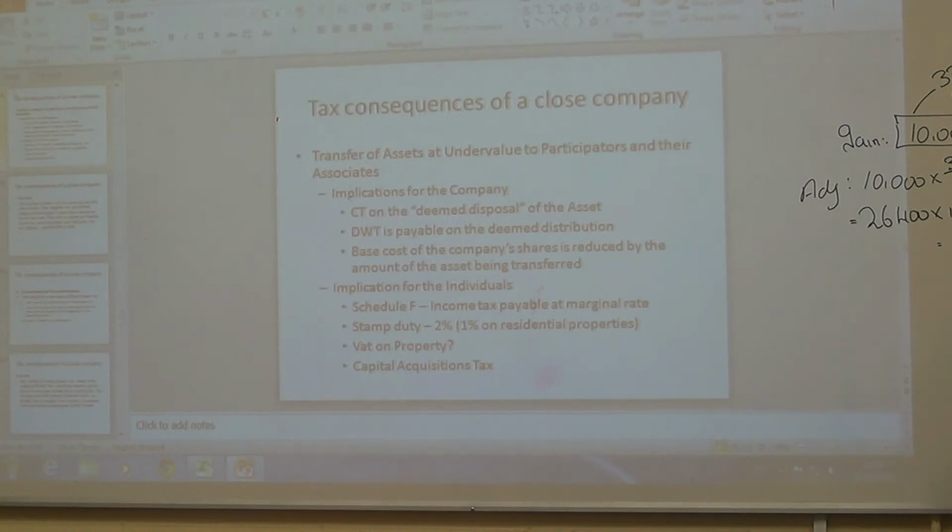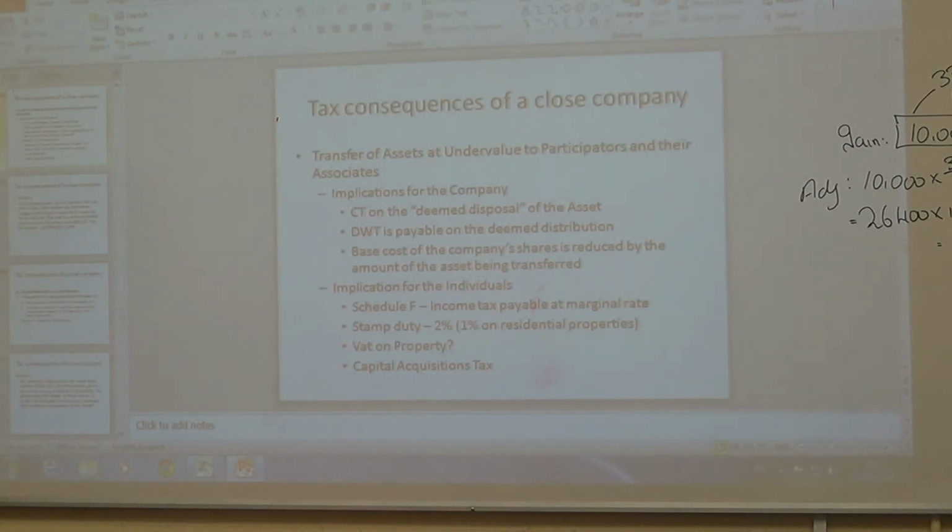Then there may be VAT on the property. I'm not going into VAT on property now because we'll be here for the rest of the night; I'll do that when I'm covering the VAT on property section. We're talking property, is it just buildings or can it be machinery? Just buildings, yeah. Then stamp duty is 1% if it's a residential property, 2% if it's a commercial property. But we'll go through that. And then capital acquisition tax, we'll cover that when we're doing capital acquisition tax. But just know what the implications could be.